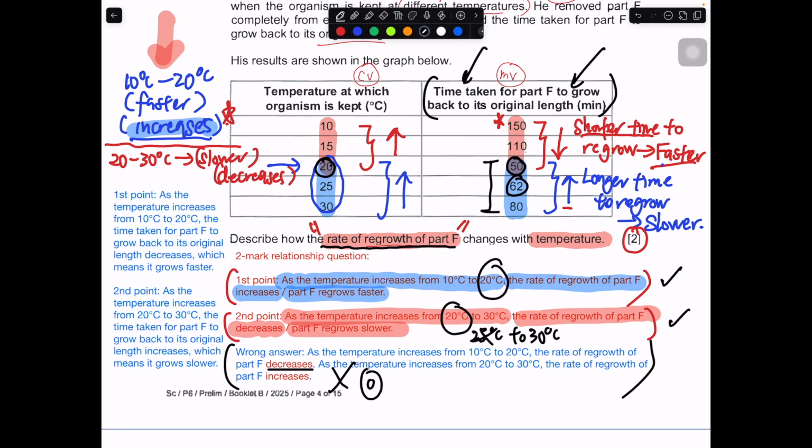So this is another one. The first point: as temperature increases from 10 to 20, the time taken for part F to grow back to its original length decreases. So it becomes shorter, which means it grows faster. The second mark to this relationship question: as temperature increases from 20 to 30, the time taken for part F to grow back to its original length increases, which means it will grow slower. So basically, I'm just repeating this part over here, but I put it nicely in terms of sentences and words.